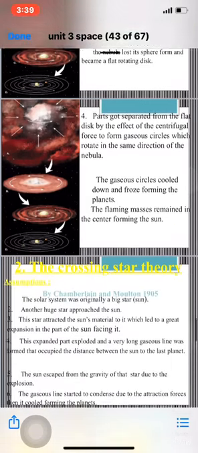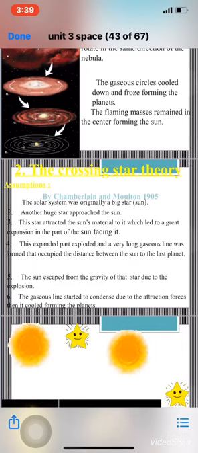Let's talk about the second theory of the solar system evolution, which is called the crossing star theory. The crossing star theory was proposed in 1905 by two scientists, Chamberlain and Moulton, who made its assumptions. First, it assumed that the solar system was originally a big star, which is the sun.